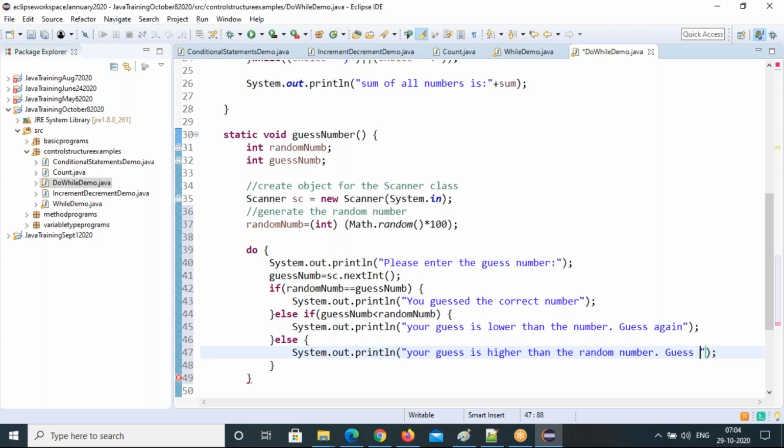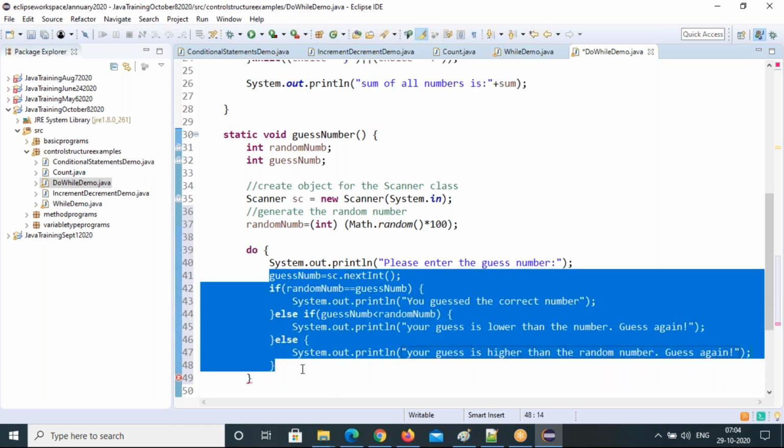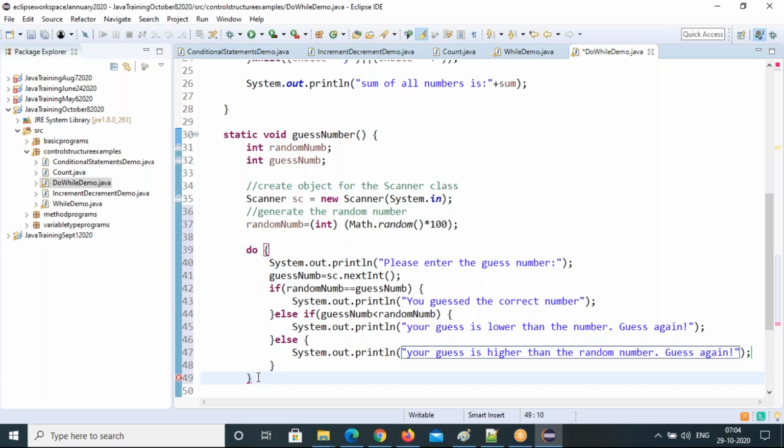So guess again. Okay, so this is what we have to do again in the do while loop. See, if else conditions, nested if else conditions are coming up.